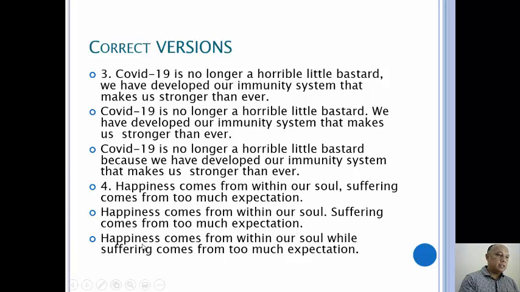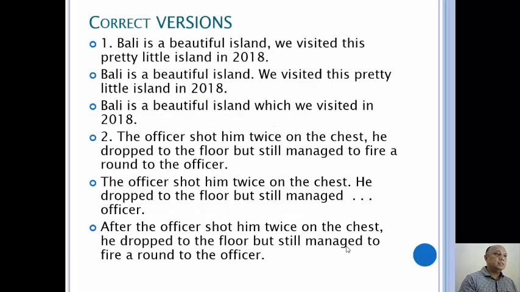Okay. Or you can say happiness comes from within our soul, while suffering comes from too much expectation. Now you put the subordinator here. And the whole sentence seems fine, seems correct. It's nice to read. It's also easier to comprehend. So that's the correct version.